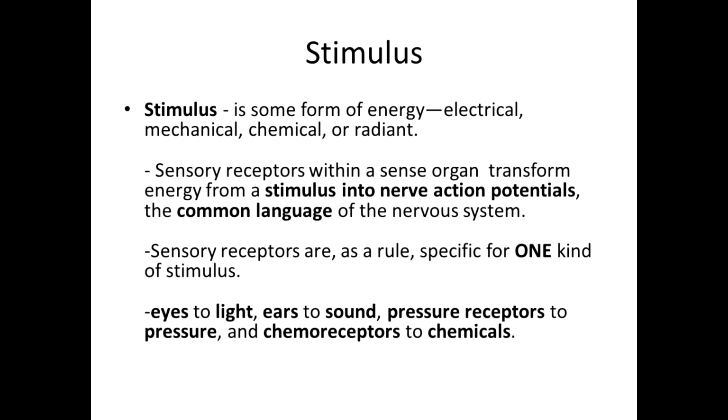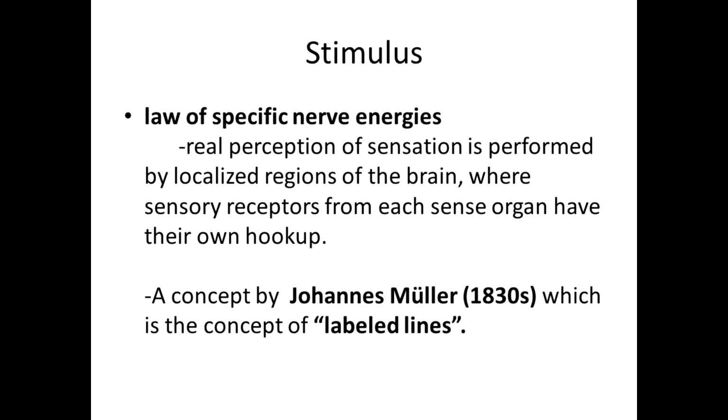And stimulus. A stimulus is some form of energy: electrical, mechanical, chemical, or radiant. A sensory receptor within a sense organ transforms energy from a stimulus into a nerve action potential, which is the common language of the nervous system. Sensory receptors are, as a rule, specific for one kind of stimulus. For example, eyes to light, ears to sound, pressure receptors to pressure, and chemoreceptors to chemicals. Because you don't taste with your fingers, and you don't touch with your tongue. You kind of can, but that is explained by the law of specific nerve energies.